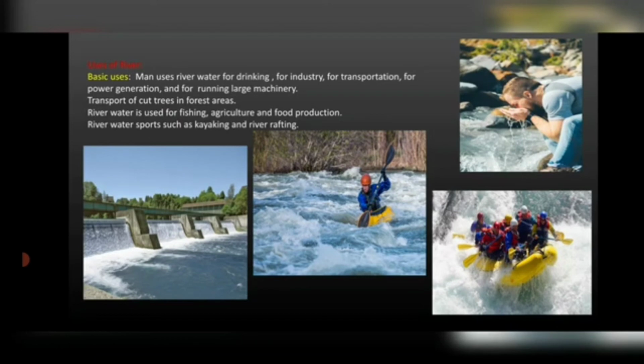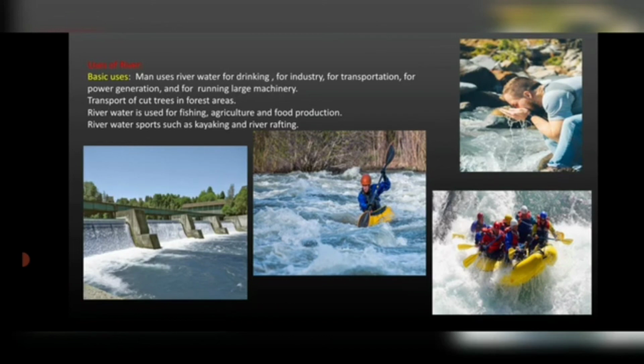The water is also used as a border between countries, right, and the state, ensuring the territorial boundaries. Okay, it makes a boundary, so it can be used as a boundary for different countries and states. Now the river water is also used as a means of transportation. When you use the river for transportation purpose, it is very cheap. Today such transport is carried on the most important and largest rivers in the world.